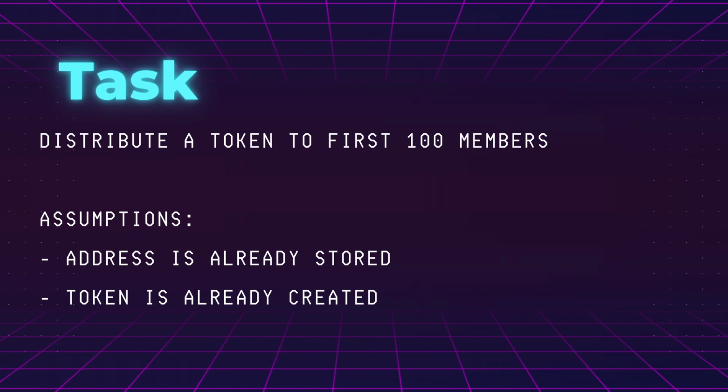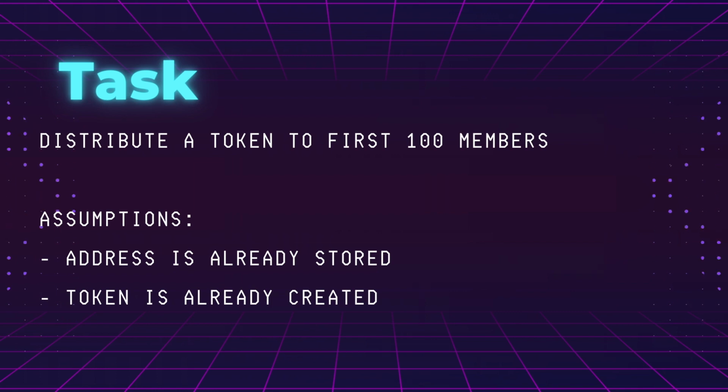For this, let's define our task. I have a token and I want to give the first 100 users who have called a function some of that token, like a promotional scheme. To simplify our work a bit, we won't worry about actually writing the code for a token and also the code to store the address of everyone who has called a particular function. We assume that to fulfill this task, we need to store a particular value in the first 100 indexes of